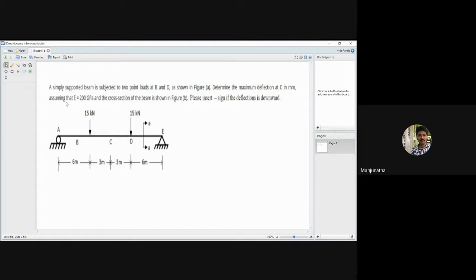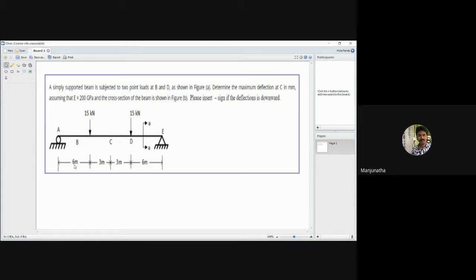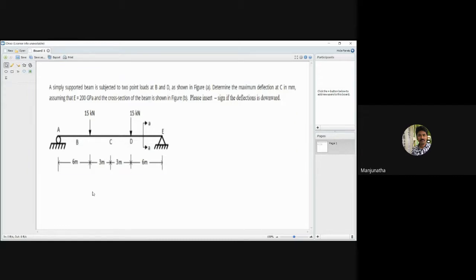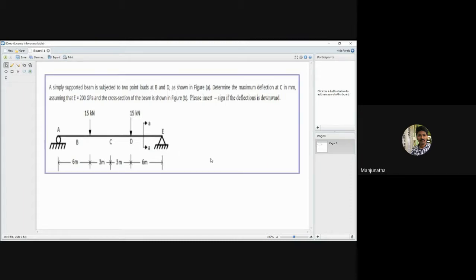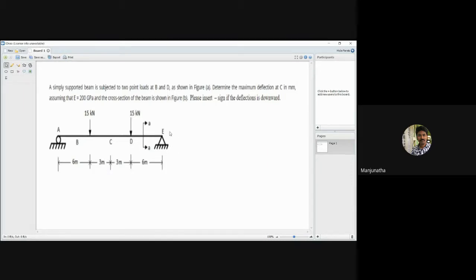So that is what he has mentioned in the problem, that a simply supported beam is subjected to two point loads at points B and D, each of 15 kilonewton, acting vertically downwards over this beam. The total length of this beam is 18 meters. From the left end of the beam, the 15 kilonewton load is acting at a distance of 6 meters. And from the right end of the beam, a load of 15 kilonewton is acting at a distance of 6 meters.